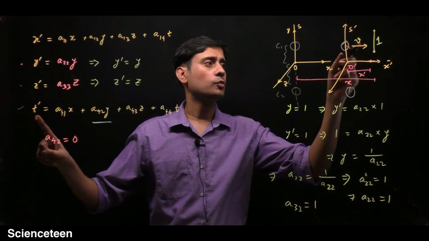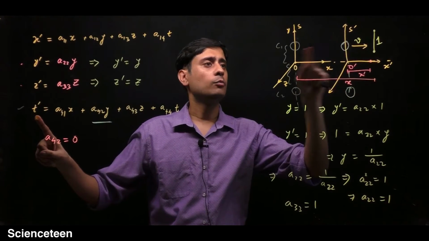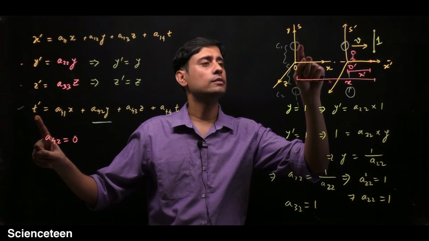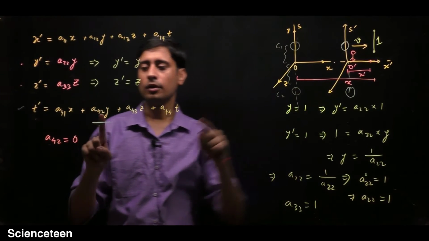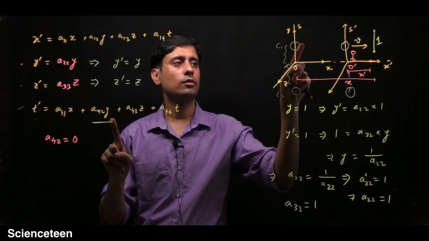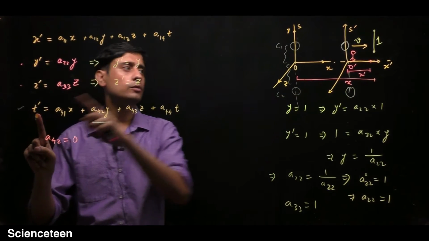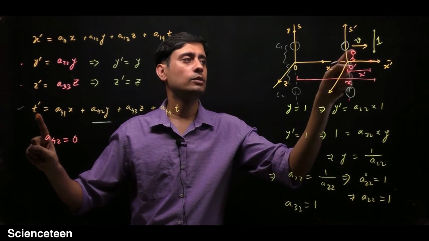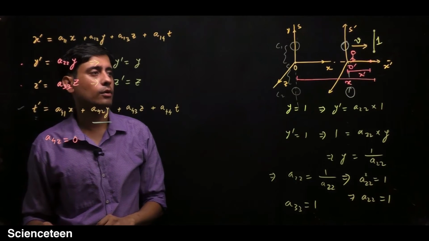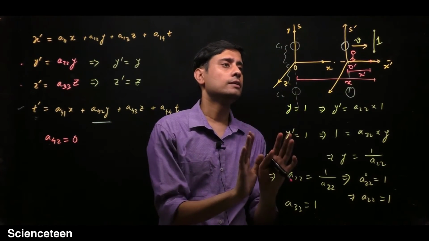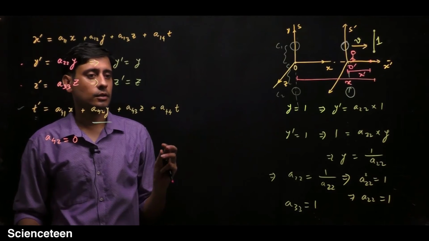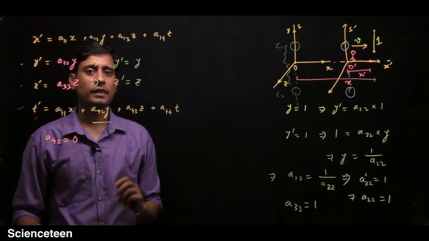So for this S prime observer, he will find that the time in this clock is different with respect to this clock, because for this clock you will put -2 and for this clock you will put +2. So the t prime values for these two clocks will change with respect to this S prime observer. But this cannot be possible, because the two clocks will measure the same time, and it will also violate the homogeneity principle, that all the points in space and time are equivalent.